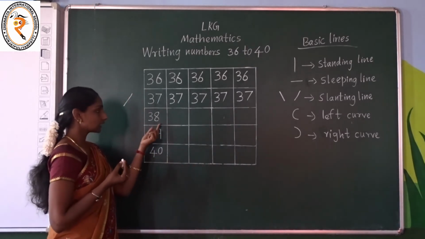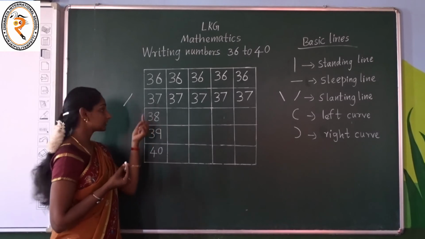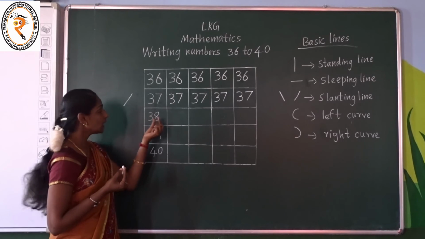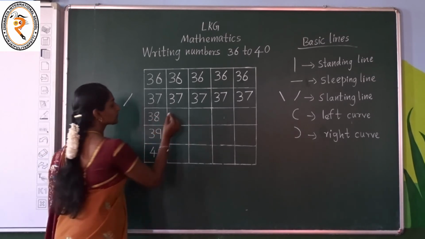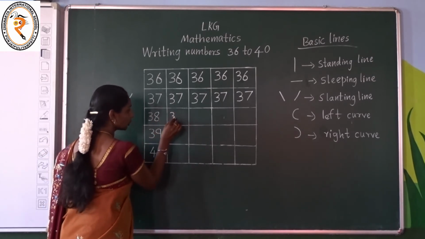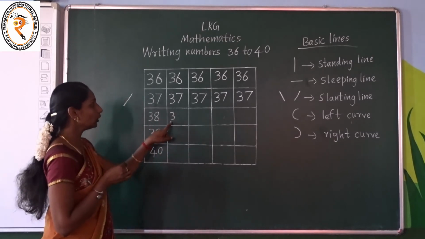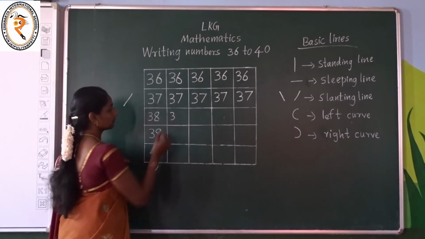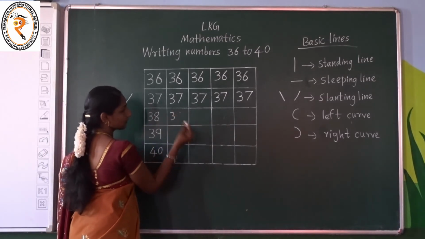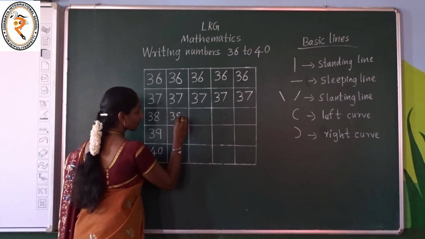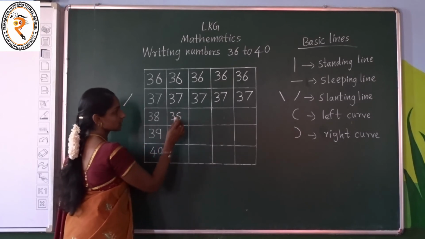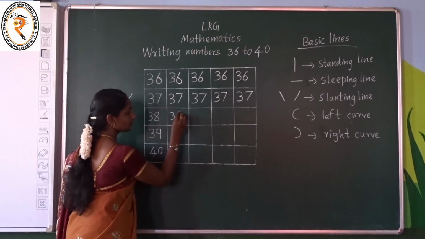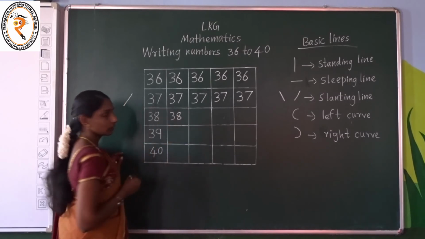What is this? 3 8 38. As usual, first write the number 3 and then write the number 8. Now I hope that you are all clear and you all know how to write number 3 perfectly. Move on to number 8. To write number 8, start from here. Put S. What is this? Letter S. And then join this point to this. Like this. Okay children?